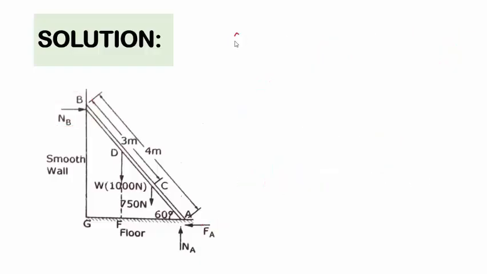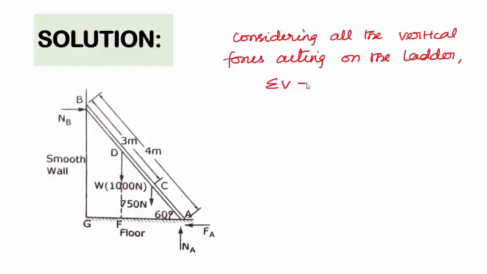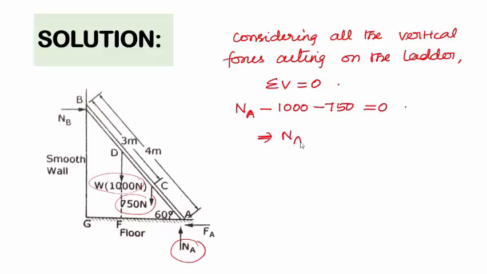Next, considering all the vertical forces acting on the ladder, the second equilibrium condition is summation of all the vertical forces acting on the ladder is 0. Here, the normal reaction force at point A is acting on the ladder in the positive y-axis direction, so plus Na, and the weight of the ladder and weight of the man are acting in the negative y-axis direction, so minus 1000 minus 750 is equal to 0. So we can get the value of Na as 1750 Newton.